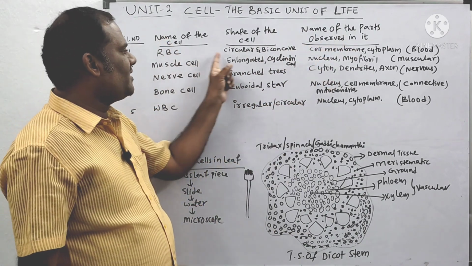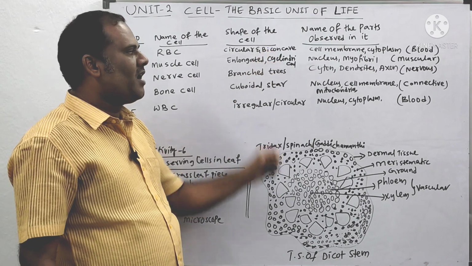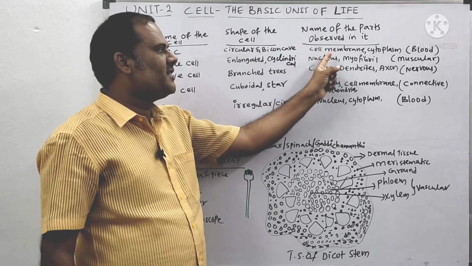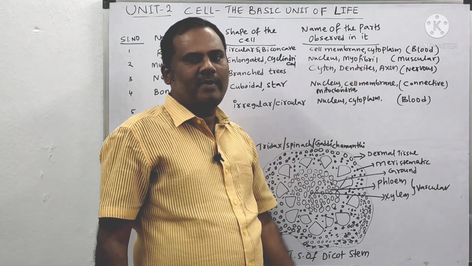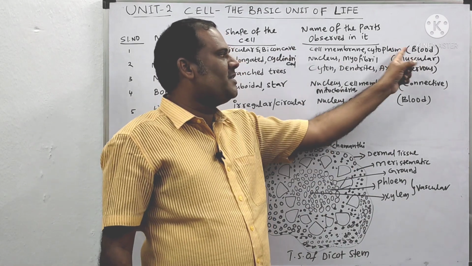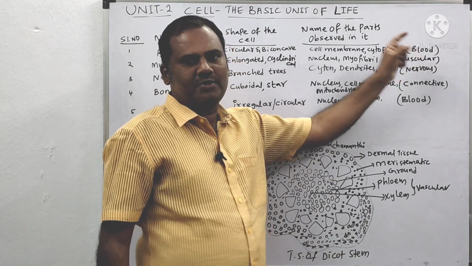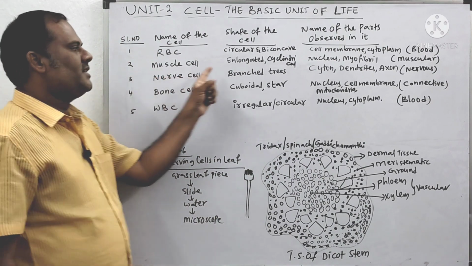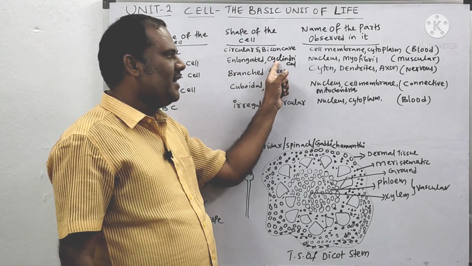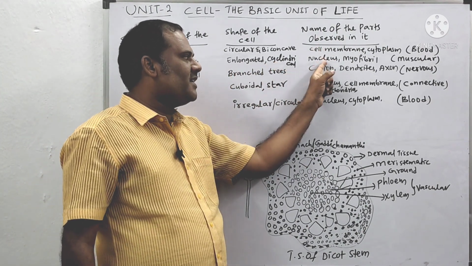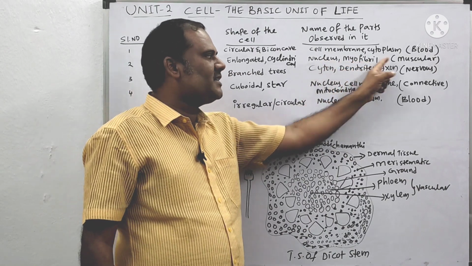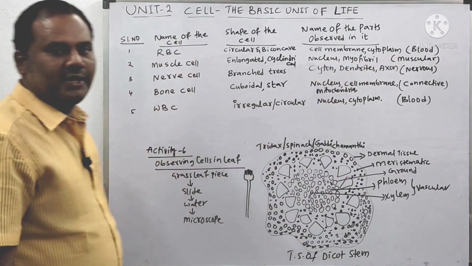In that you take RBC cells, how are they? Circular and biconcave in shape. What are the parts which are present in that? Cell membrane as well as the cytoplasm. You know that RBC cells come under which tissue? Blood tissue. Next, muscle cells, how are they? Elongated, cylindrical. What are the parts present in that? Nucleus is present, myofibrils are present, and it comes under the muscular tissue.